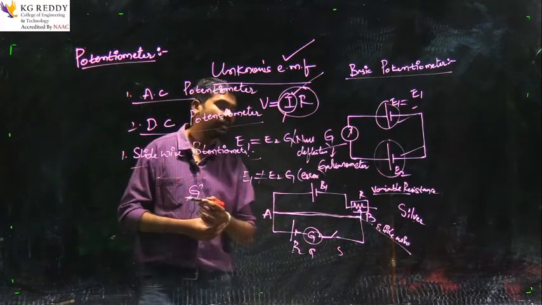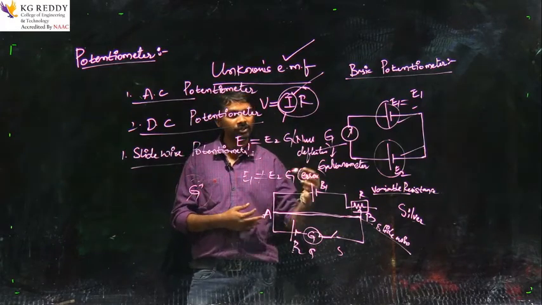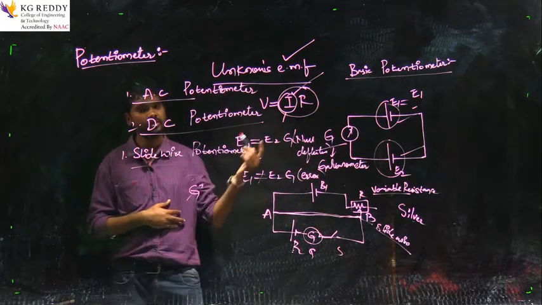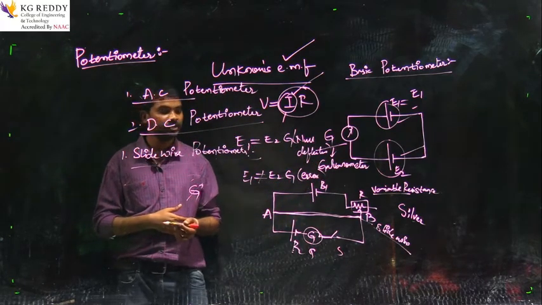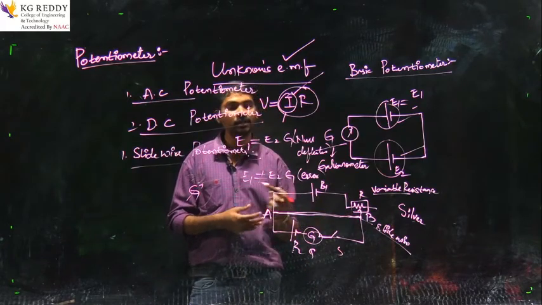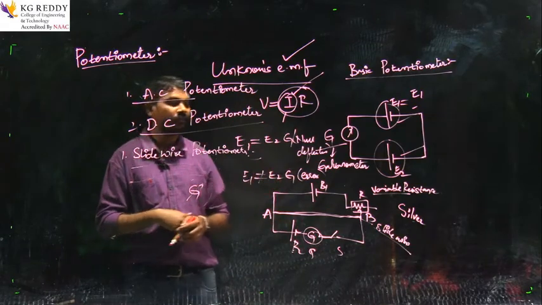It is used for different ranges of voltage or current, measured by means of the drop we have considered. For different ranges of applications and voltages, we can achieve them by using the slide wire.